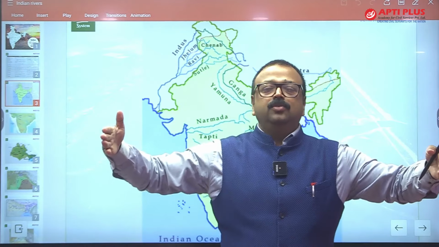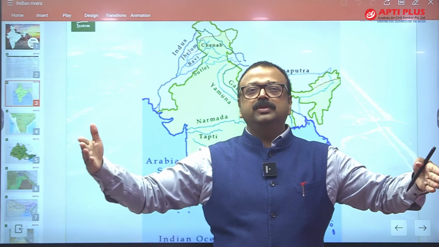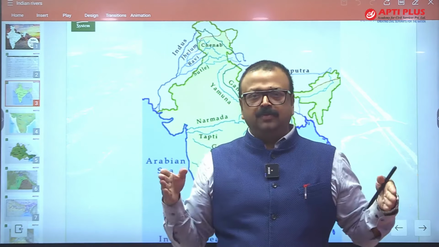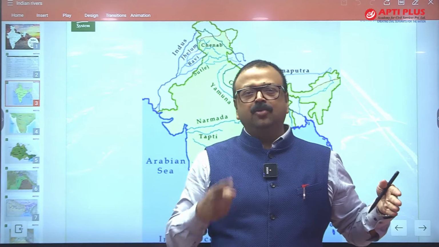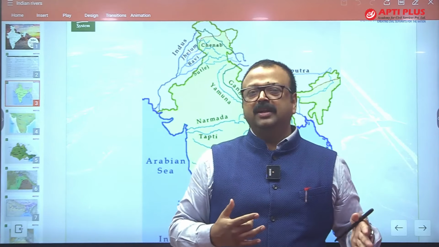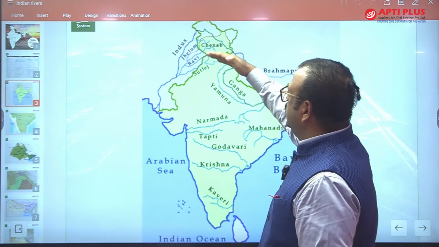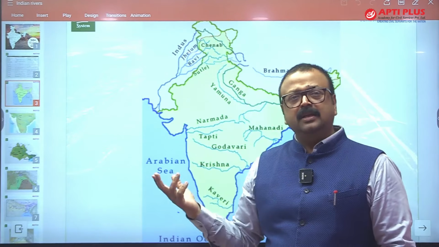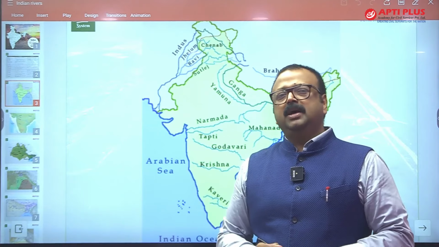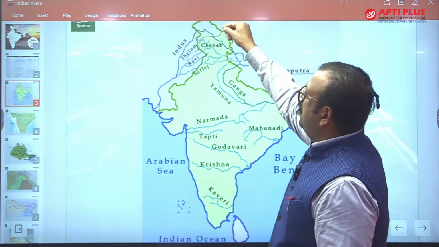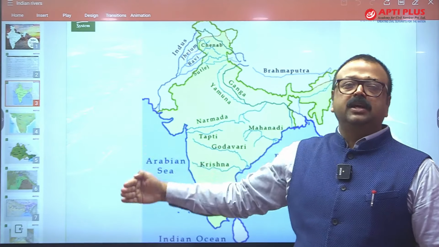So when you decide which is the right bank and which is the left bank, you need to walk along with the river, and the river will convince you that your right hand is my right hand, your left hand is my left hand. Fine. So move in the direction of the river: your right hand is the river's right hand, and your left hand is the river's left hand. Now what happens here, children, you will find so many small tributaries which are right bank